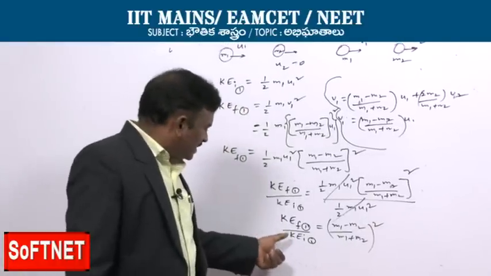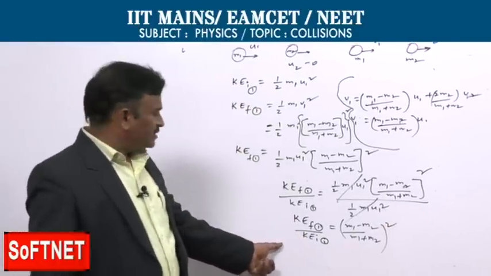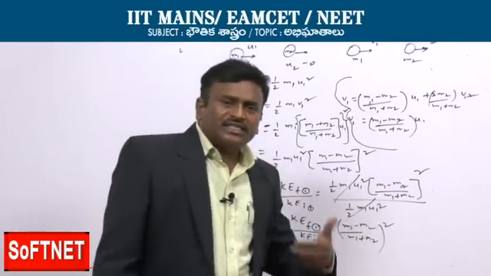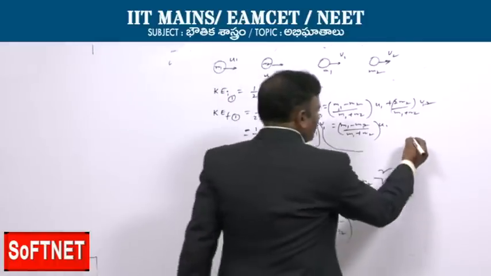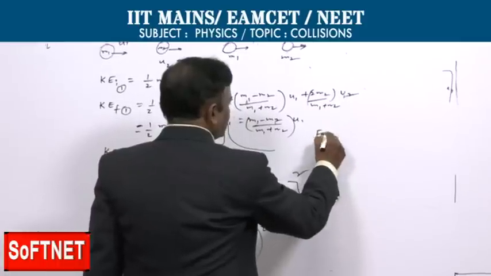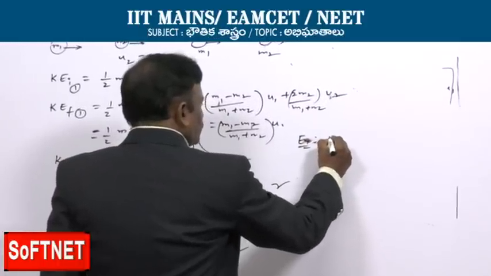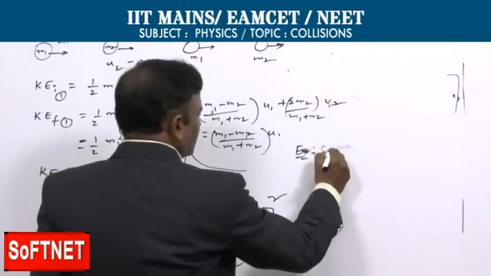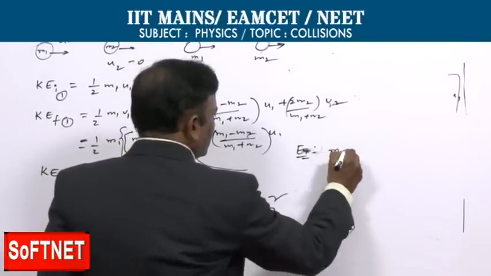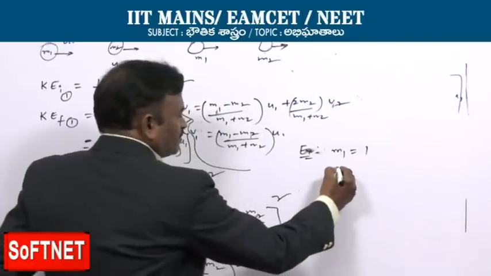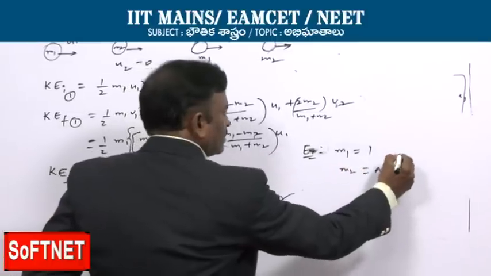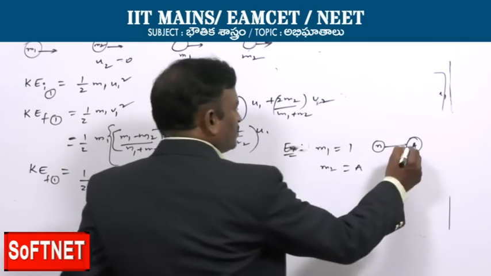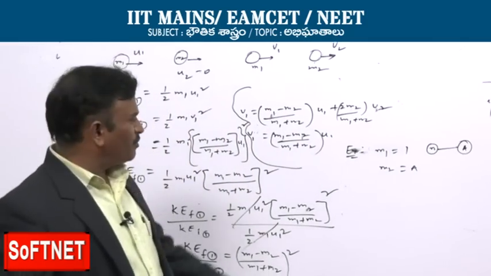If you write and keep it like this, it will be easy for you, as they ask questions in the competitive exam. For example, a neutron is hitting a nucleus of mass number A. Let us see an example problem based on this. One neutron, mass 1 unit, we take as m1 is 1, hitting with the nucleus, m2 is equal to A, because it is colliding with a nucleus of mass number A. Mass number is the sum of the protons and neutrons.